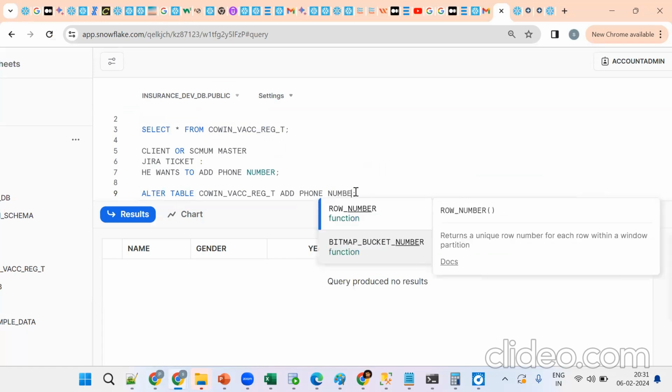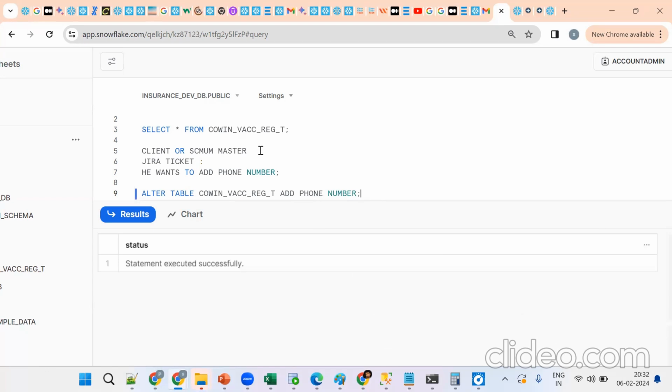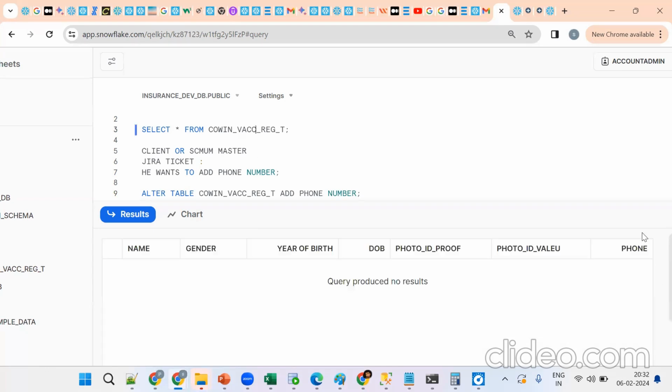Number data type. Tell me where this number column will be added. When we add, will the new column be added at the start, in the middle, or at the last? Last. It will be added at the last. See, it is added at the last. Tell me, the second time, can we execute the same command for the same column?